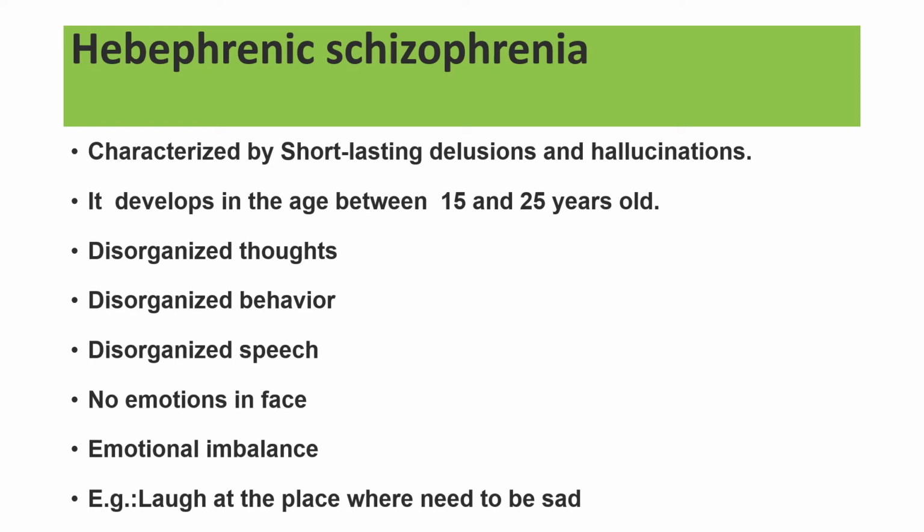Apart from the positive symptoms, we can see negative symptoms also in hebephrenic schizophrenia, such as disorganized thoughts, disorganized behavior, disorganized speech, no emotions on the face, emotional imbalance. For example, laughing at a place where they need to be sad, crying in a place where we need to enjoy. So emotional imbalance they will show.